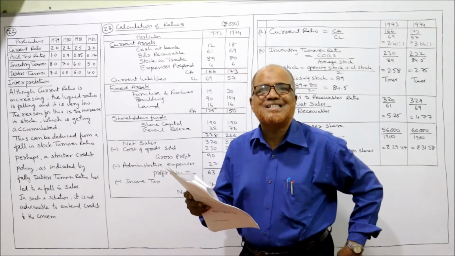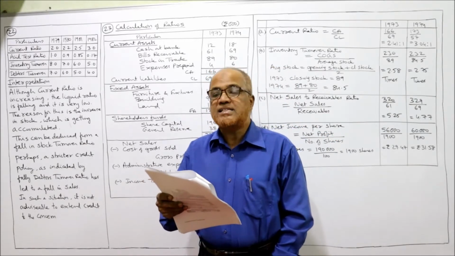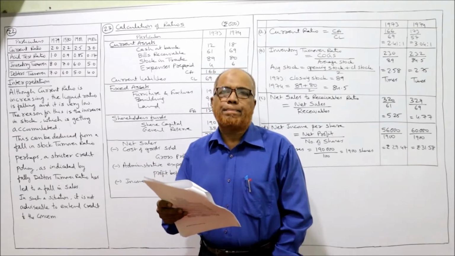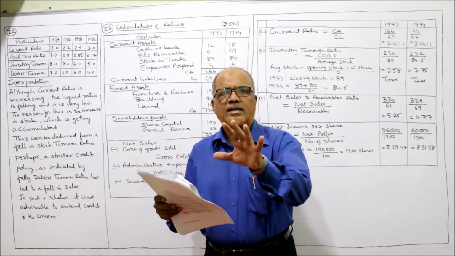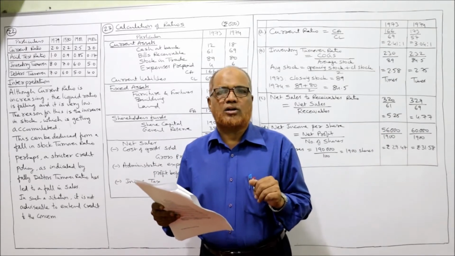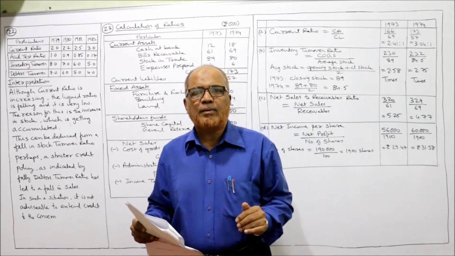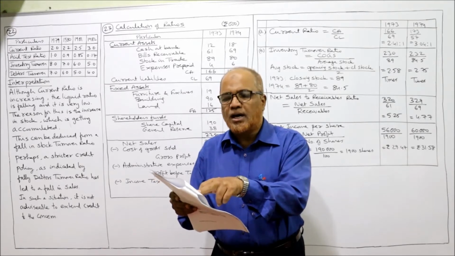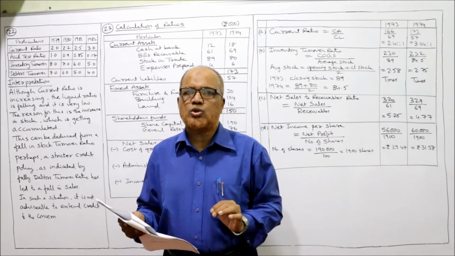Now I am reading out the 22nd problem. Considering only the following data, would you as a banker extend short-term credit to the concern? No calculations, nothing, only interpretation is required. You as a banker, will you extend the loan to this concern or not? So the banker will ask the business concern to provide the information. The business concern has provided the information, calculated ratios for 1979, 80, 81, 82. Four years' ratios are given.